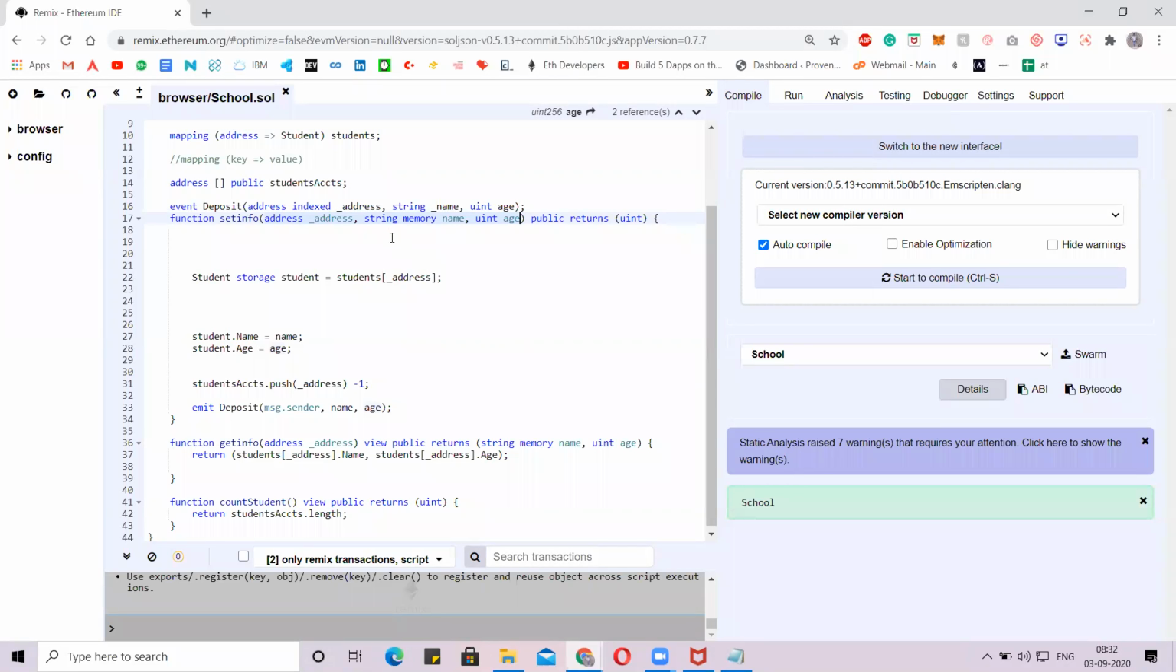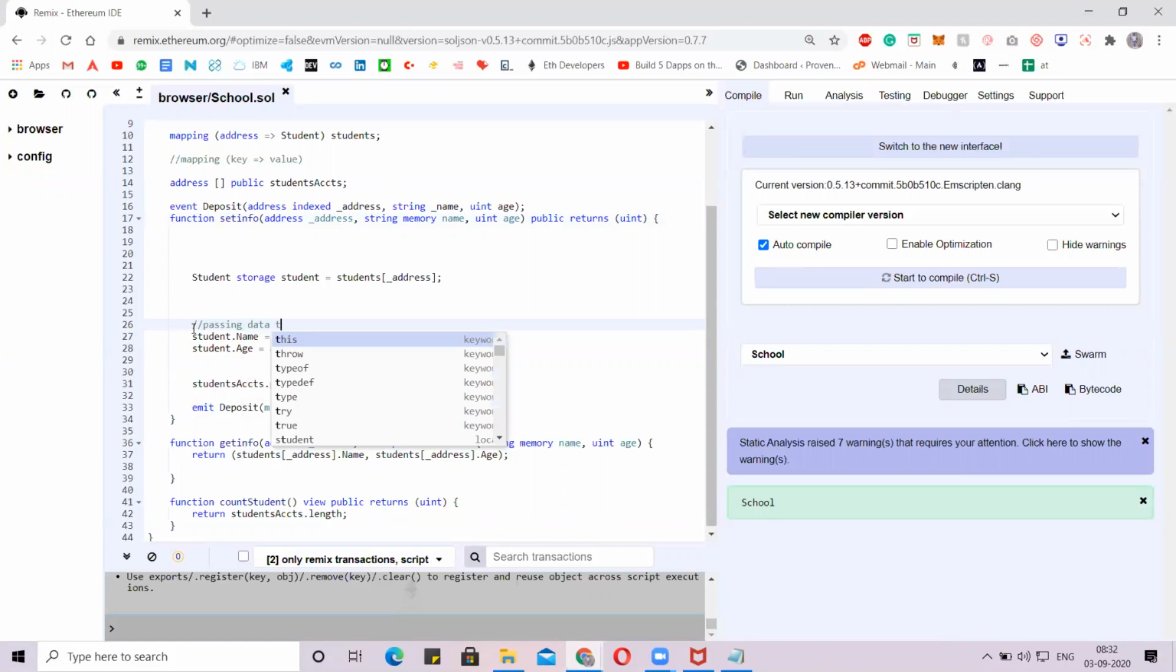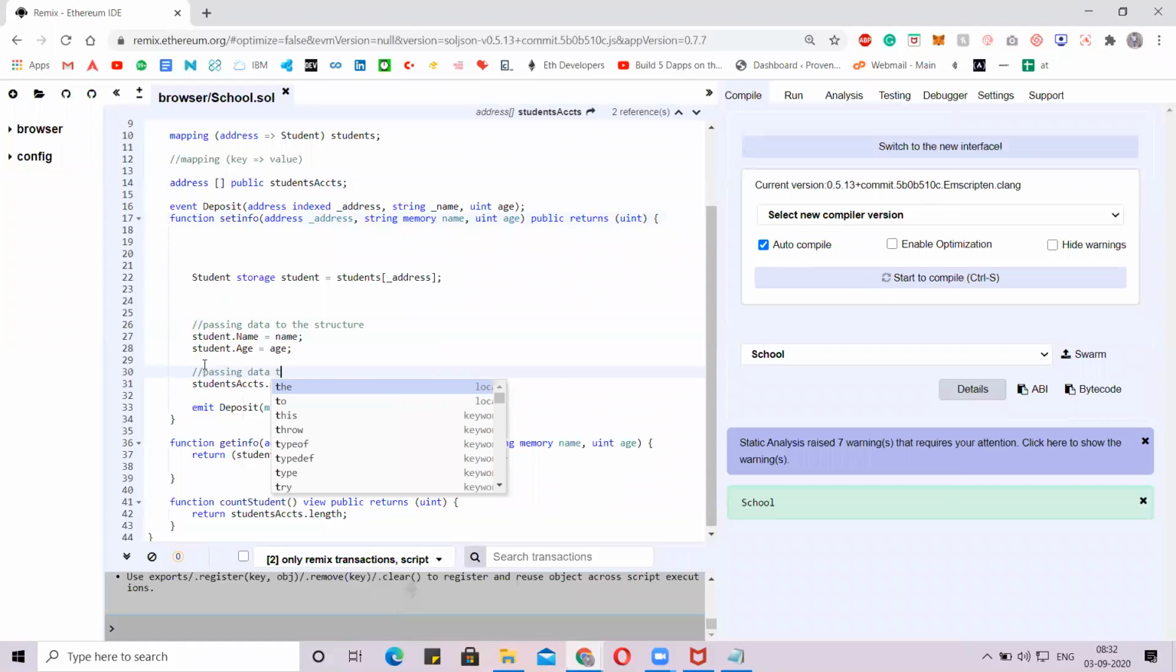Listen, we are pushing the account address to the array. Okay, it's done. Now we are storing the values like the name and age from the state variables to the structure. It's done. Passing data to the structure. Pushing the address to the array.